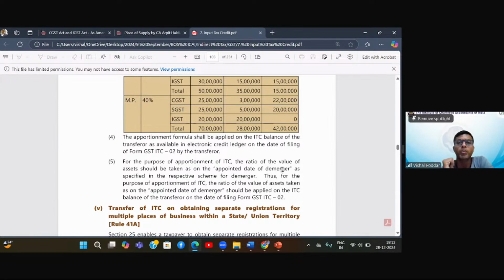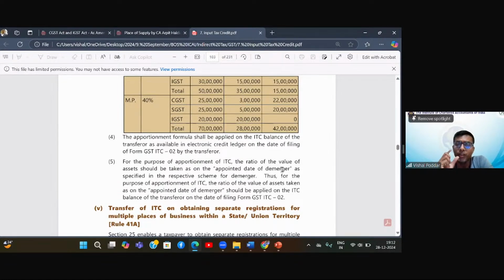That may have happened in the month of August. But after that, completing all the formalities, it may have taken till December. So 4-5 months have gone by the time all these formalities are done, and now formally you are handing over everything to B and C. And today you are filing the ITC 02. Now in this particular case, there are two questions.